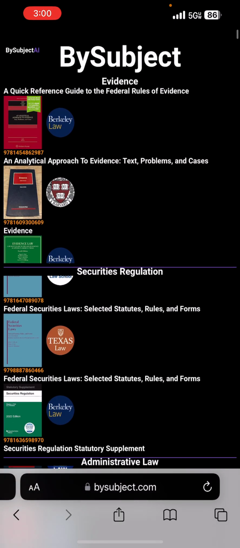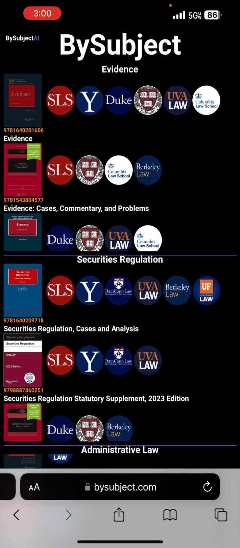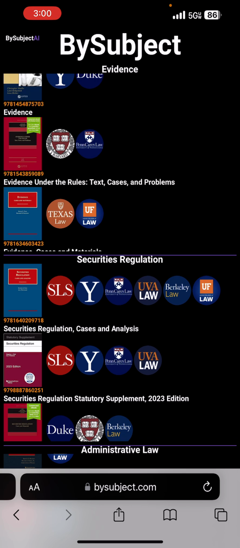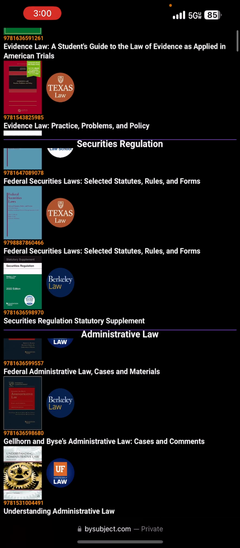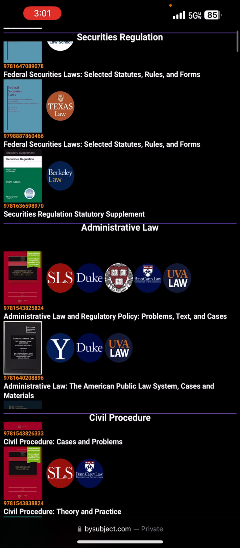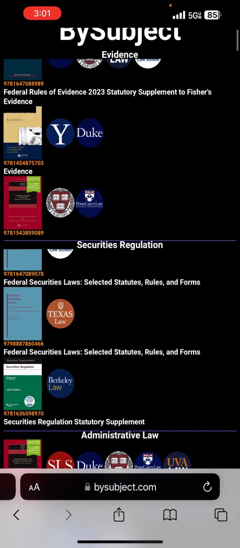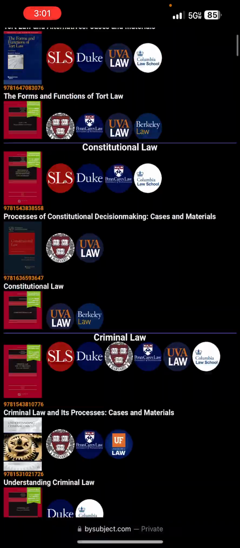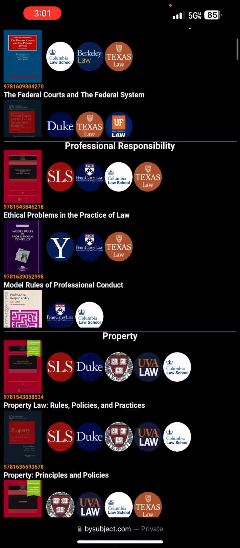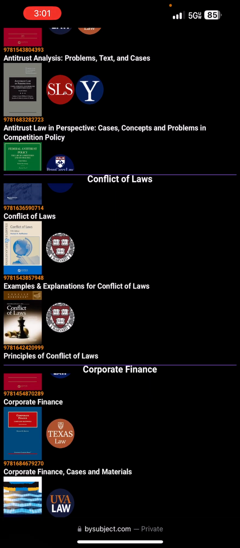So for example, evidence and securities regulation both had 10 of the 10 law schools that we have data for. All 10 of the law schools offered evidence and offered securities regulation. Administrative law was only offered by 9 of the 10 law schools, so it's ranked below the above 2. If course names are tied, then ABC order using course names breaks the tie. And so the user can scroll down and see all 700 plus courses and all the contents for the respective courses grouped for the respective courses.